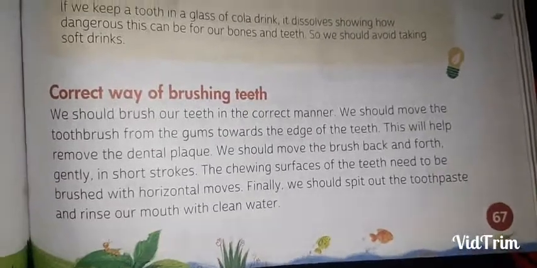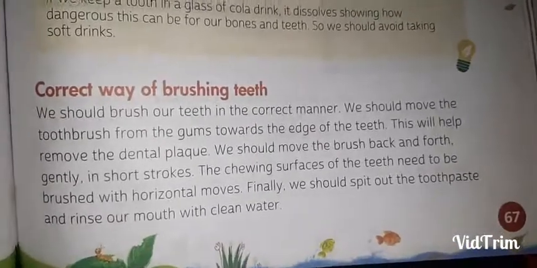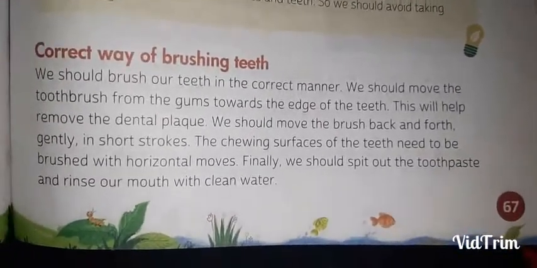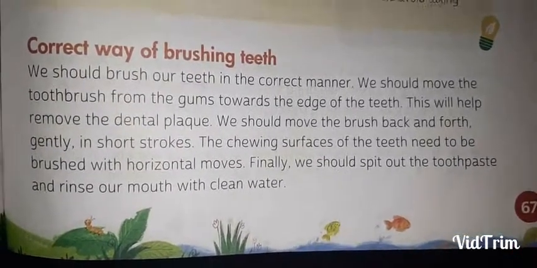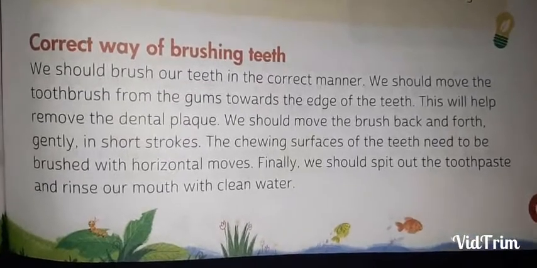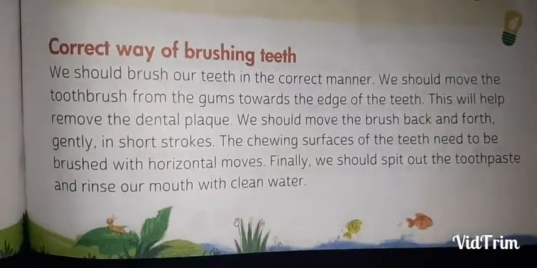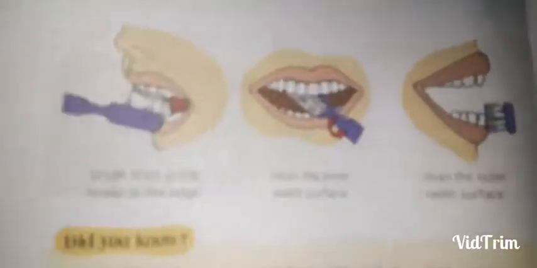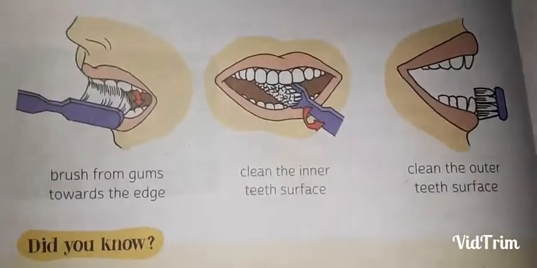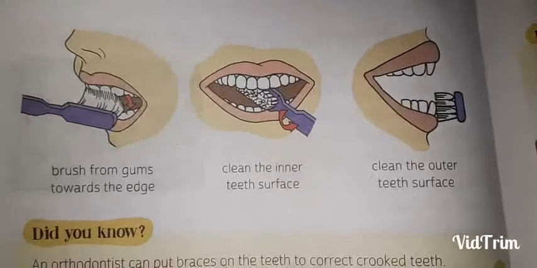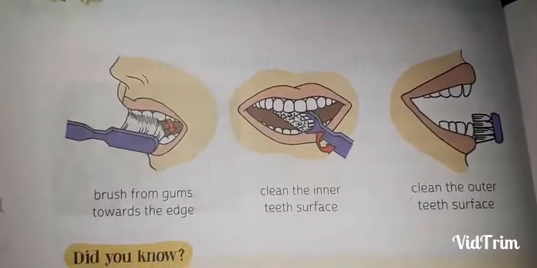We should move the brush back and forth gently in short strokes. The chewing surfaces of the teeth need to be brushed with horizontal moves. Finally, we should spit out the toothpaste and rinse our mouth with clean water. So these are the pictures of some brushing movements. See, like this you can brush your teeth nicely.